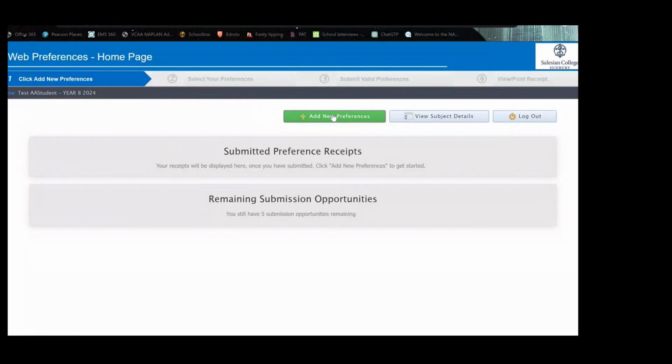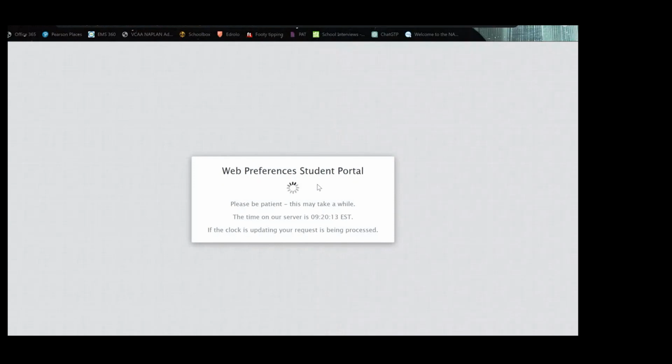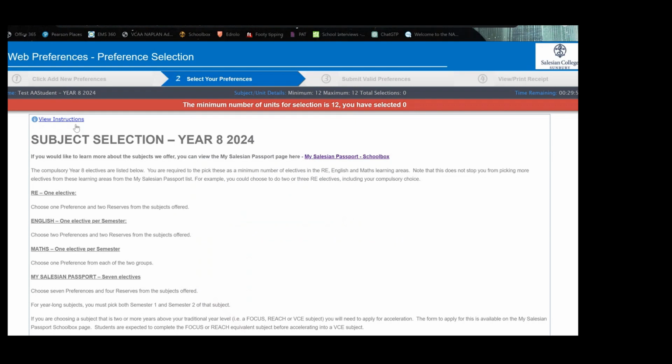Once we are in Web Preferences, the students will select Add New Preferences. And it will bring them to this screen, and it will either say Subject Selection Year 8 2024 or Year 9 2024, depending on the current year level of the students.